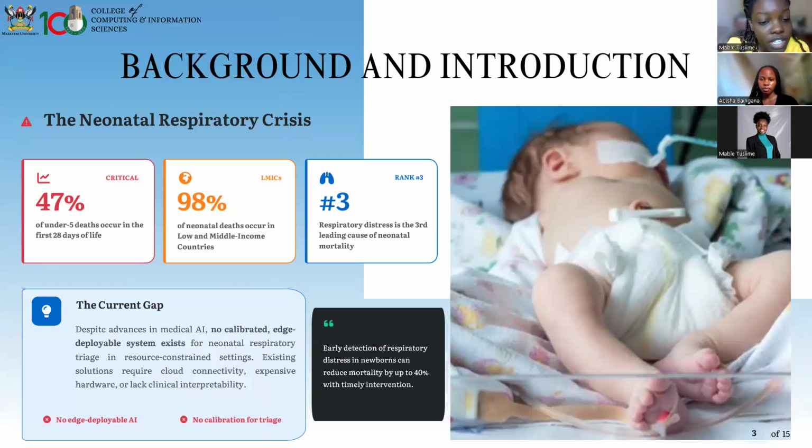So the current gap is that there are great advances in medical AI, but there is none that is a calibrated, edge deployable system for neonatal respiratory triage in resource-constrained settings where a lot of these deaths are happening. Existing solutions require cloud connectivity, expensive hardware, or lack clinical interpretability, which makes early detection difficult. Early detection of respiratory distress in newborns can reduce mortality by up to 40% with timely intervention.